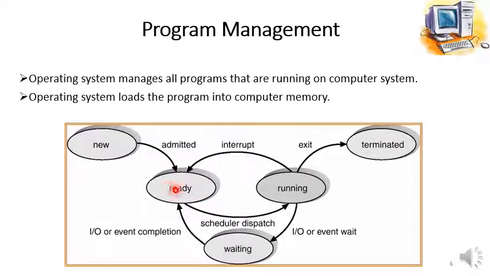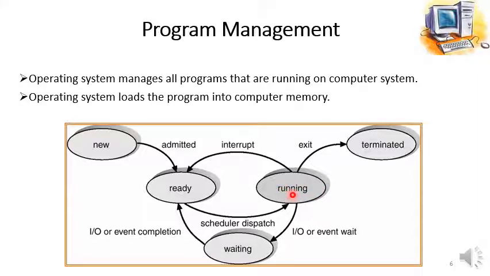Now who is doing all these things? The program is loaded inside the RAM. This is done by the operating system. Now the program is ready to be executed. The operating system will dispatch and assign that particular program to the processor, the microprocessor or the CPU for execution, and the CPU will execute the program.